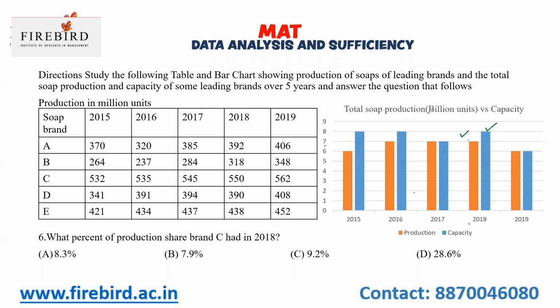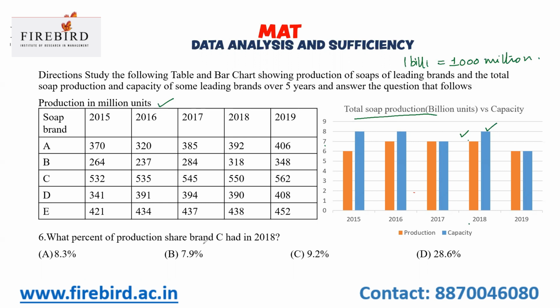It is around 7 billion. First keep in mind that 1 billion is equal to 1000 million. In the bar graph, the values are in billions, and in the tabular column, the production values of 5 different soap brands are in millions.